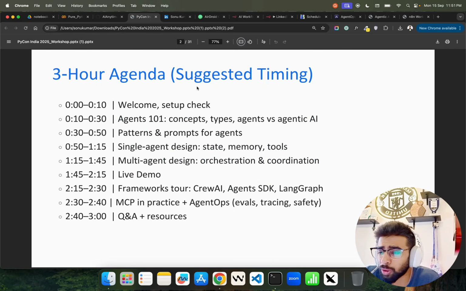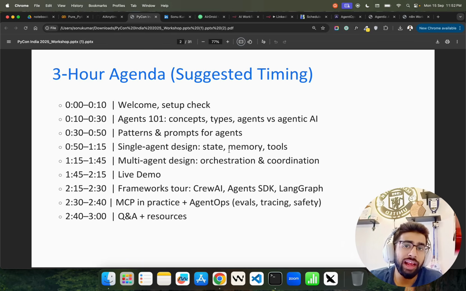The agenda of this video or that session was, of course, to talk about agents 101. It means simple definitions, concepts, types of agents, differences like agents and agentic AI, different terminologies that have been used interchangeably in recent times. Then orchestration design patterns, prompt techniques, router, context switching, single agent, multi-agent, the state, the memories, and everything that basically helps you build production grade AI agents, right?